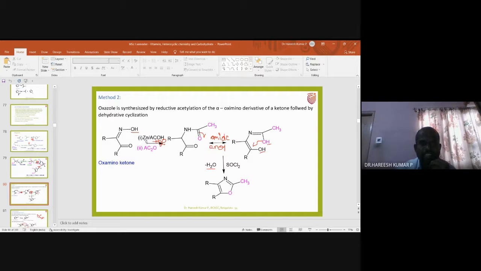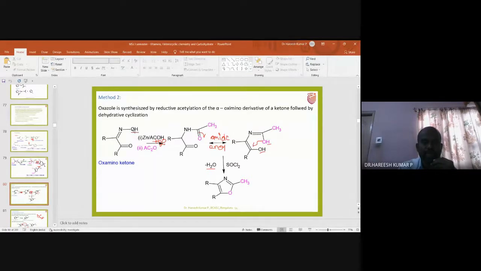Oxamino ketone, when it is treated with zinc in acetic acid, zinc is a metal. It gives electrons. So those electrons are used by the double bond, and the double bond is converted into a single bond. Acetic acid will act as a source of proton. So once the zinc gives electrons, the double bond is reduced to a single bond, and acetic acid gives a proton.